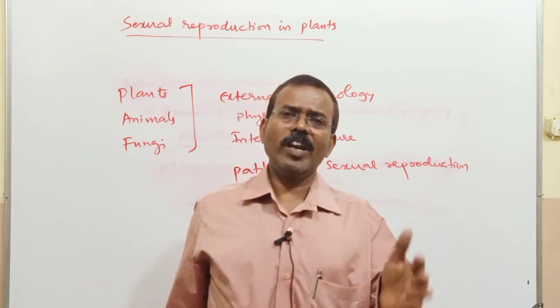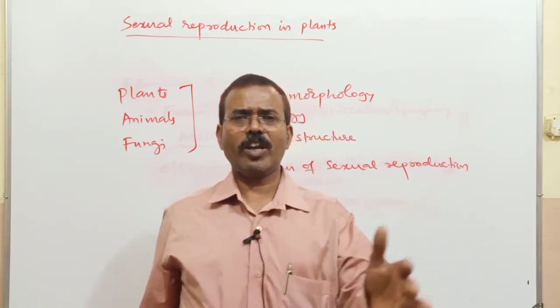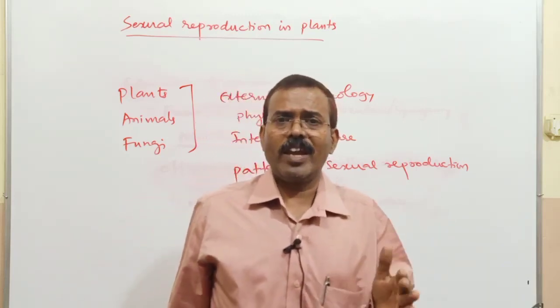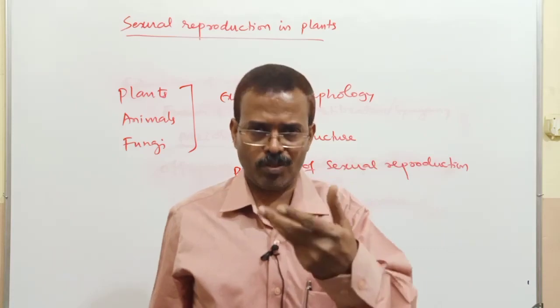So sexually reproducing organisms have a life cycle, and this life cycle has different phases.